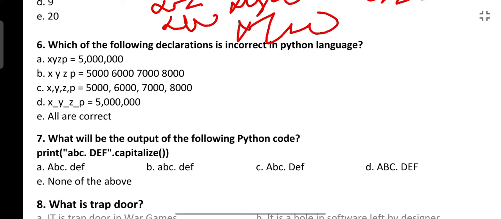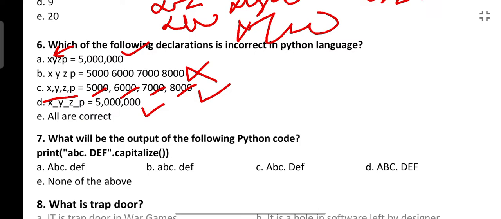Next is, which of the following declarations is incorrect in Python language? So this is correct, this is correct, this is also correct, this is not correct. Here x, y, z, p is a single variable and the value is being assigned. Here there are 4 variables x, y, z, p, and 4 values are being assigned.